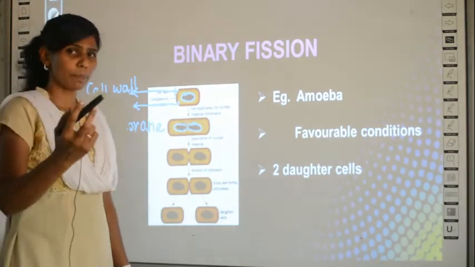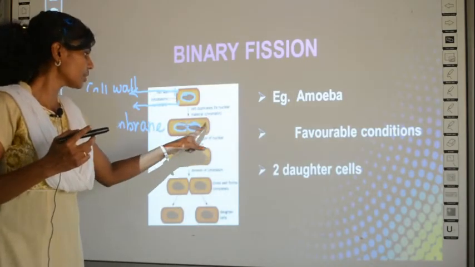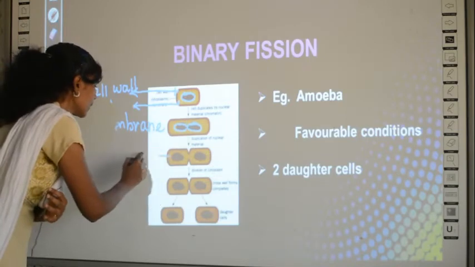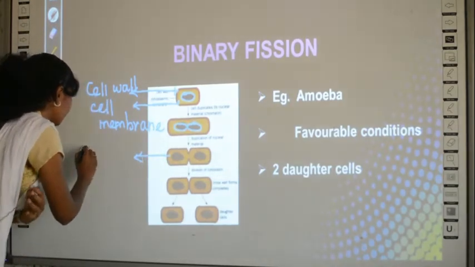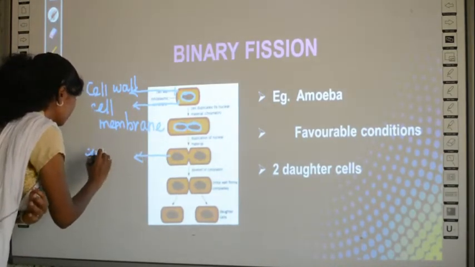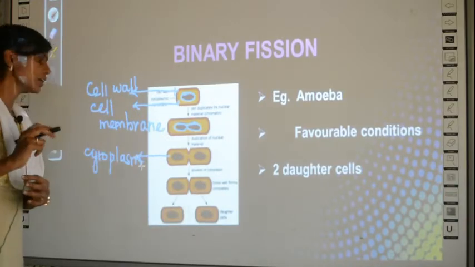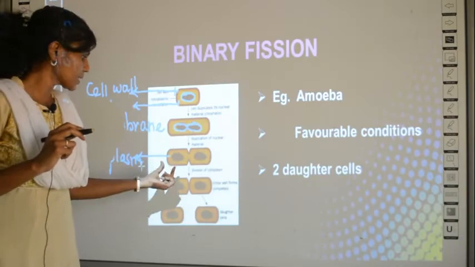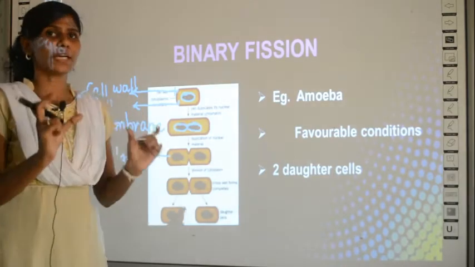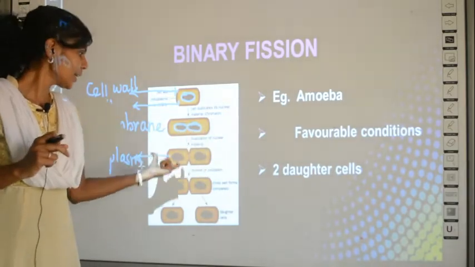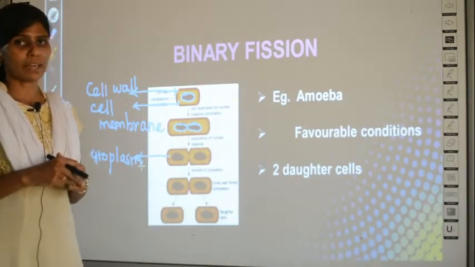I don't know how it appears to you. This shaded region is the cytoplasm. This cytoplasmic material is once again divided into two. So now you have two equal nuclei and two equal cytoplasmic contents, right?